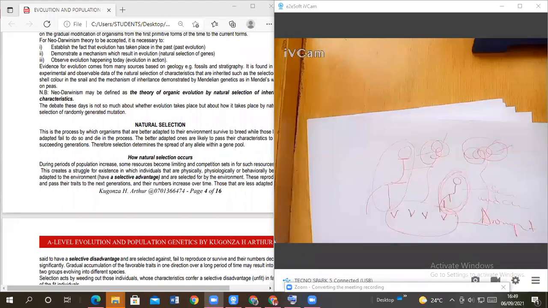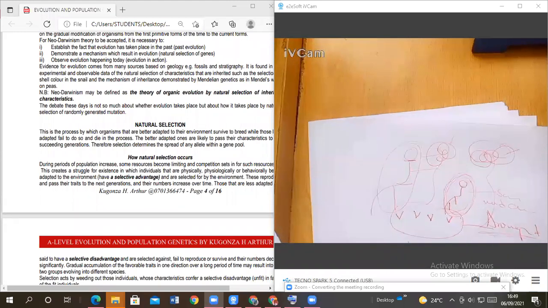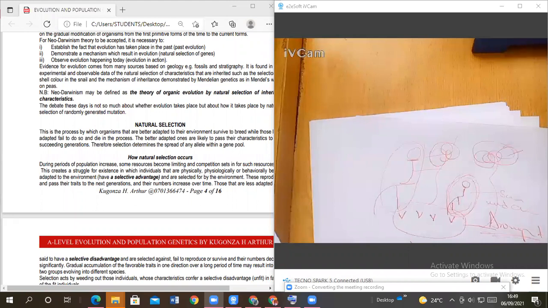Which selected them? What selected them? What caused them? The environment. But which factor? Because we have very many factors in the environment. Drought. So drought is our selection pressure.